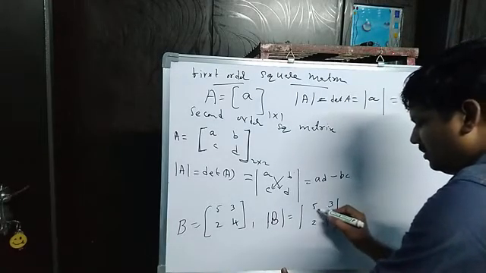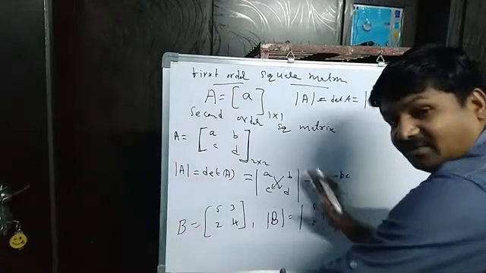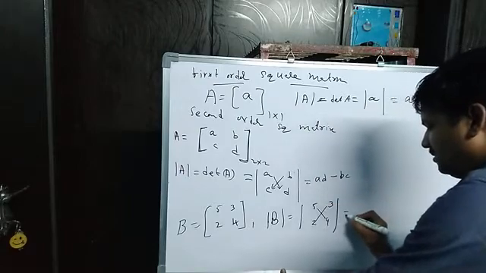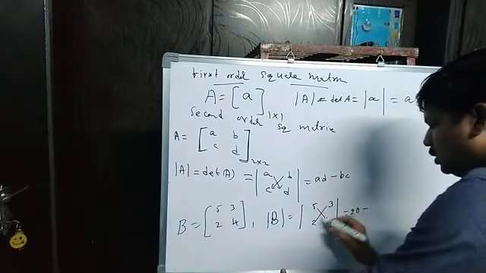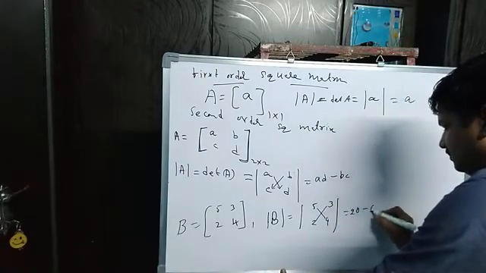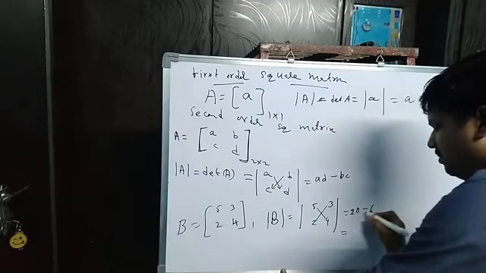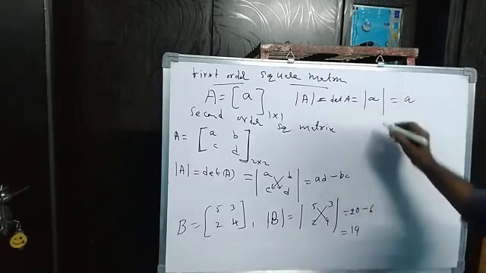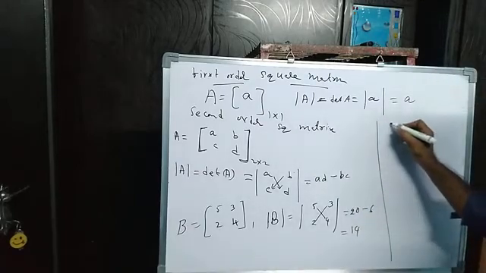How do we find the determinant of B? Determinant means cross multiply: first left side, next right side. 5 4s are 20 minus 2 3s are 6. So 20 minus 6 is 14.